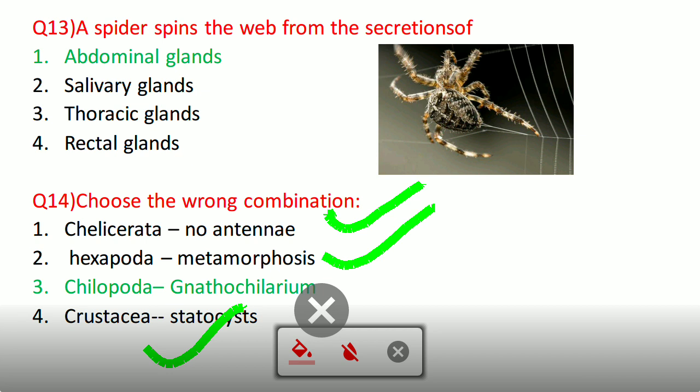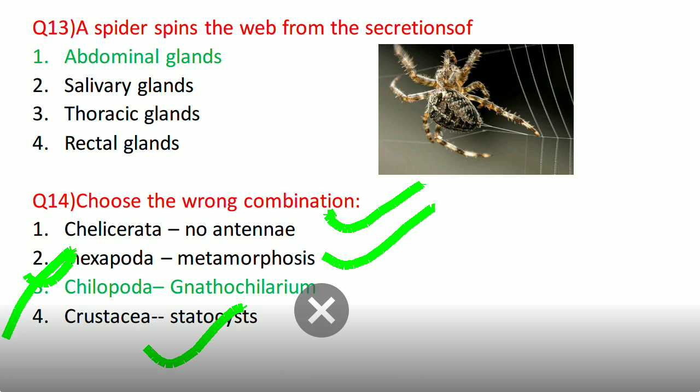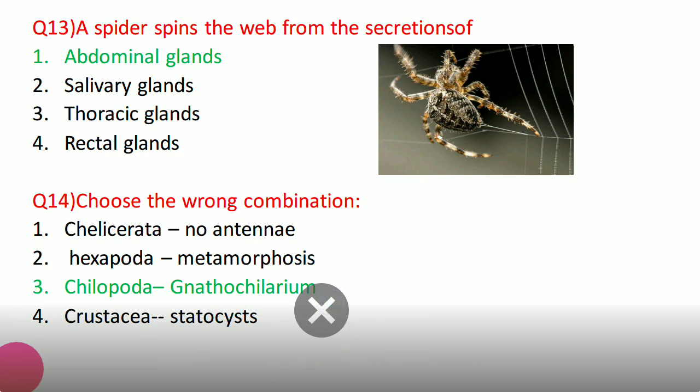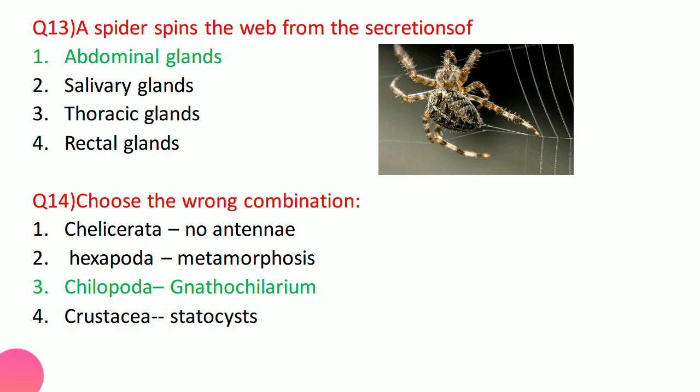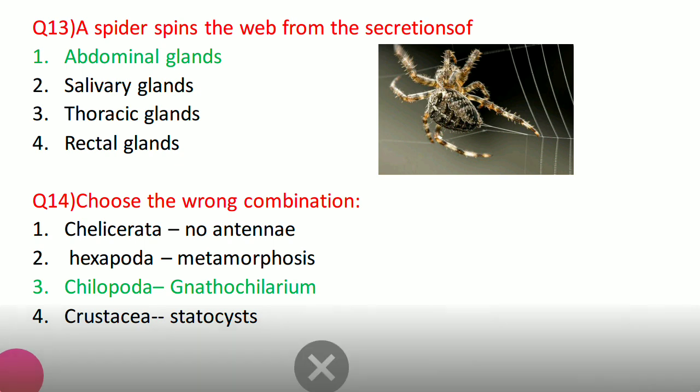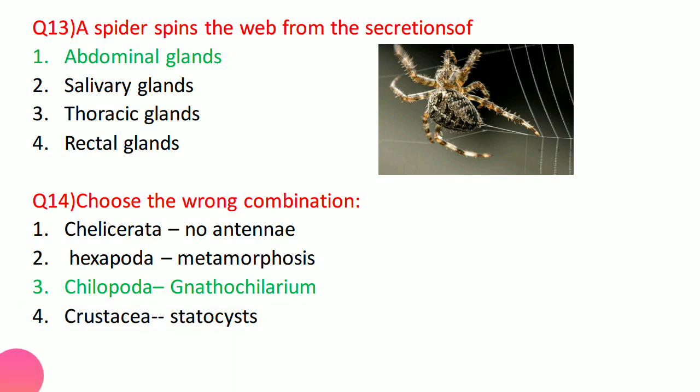So the one characteristic which is not correct is Chilopoda. Chilopoda, they have gnathochilarium. Actually, gnathochilarium is the characteristic of millipedes like Julus, because gnathochilarium is the fusion of the maxillae to form the lower lip. That fusion of the maxillae to form the lower lip is the characteristic which is known as gnathochilarium.